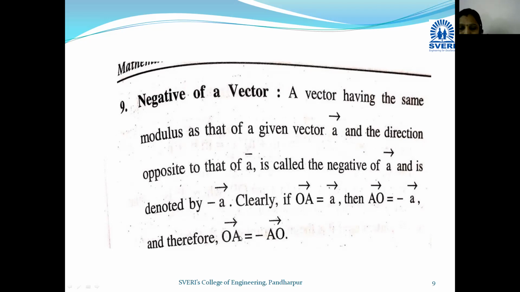Okay, the negative vector of OA bar is AO bar, simply by replacing the initial point and terminal point.